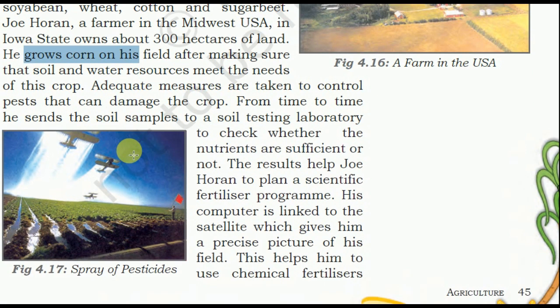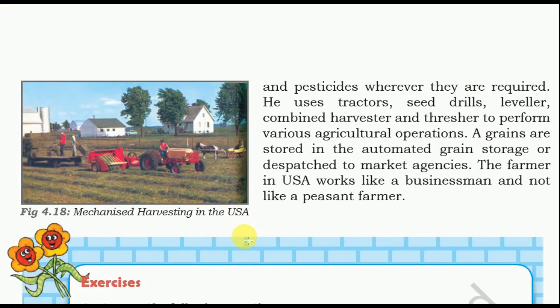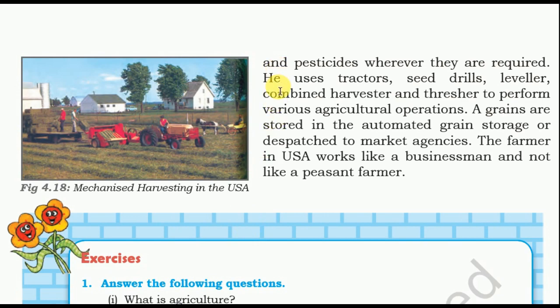He grows corn on his field after making sure that soil and water resources meet the need of this crop. Adequate measures are taken to control pests that can damage the crop. From time to time, he sends soil samples to a soil testing laboratory to check whether the nutrients are sufficient or not. The result helps Joy Horan to plan a scientific fertilizer program. His computer is linked to the satellite, which gives him a precise picture of his field. This helps him to use chemical fertilizer and pesticide where they are required.